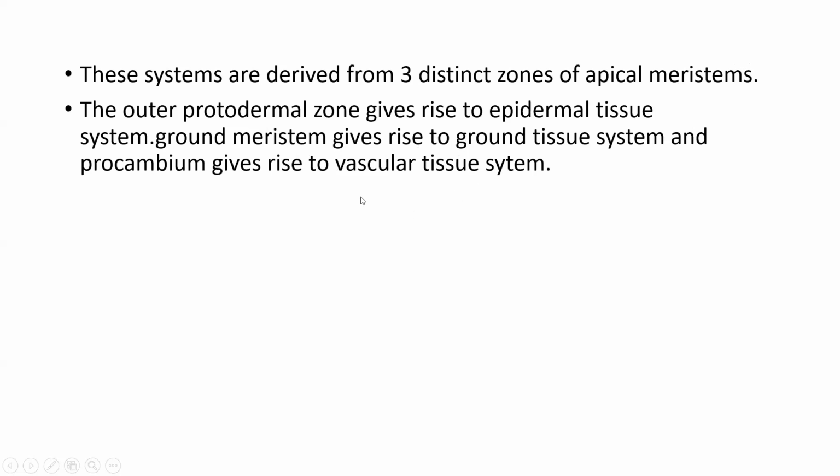So these three tissue systems are derived from the apical meristems only.